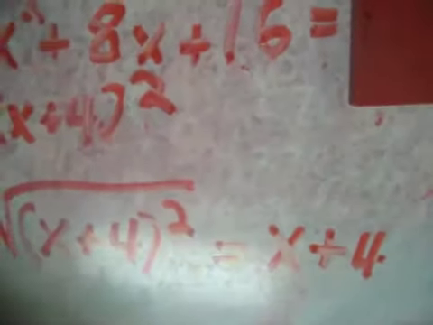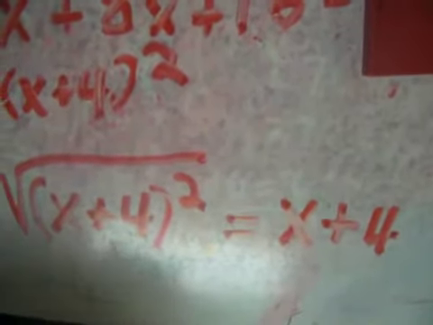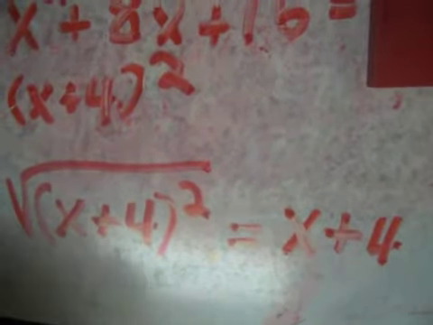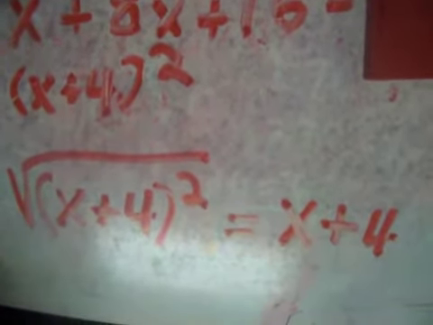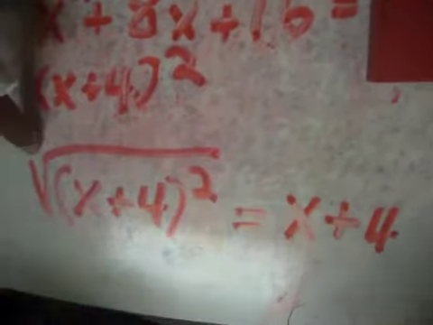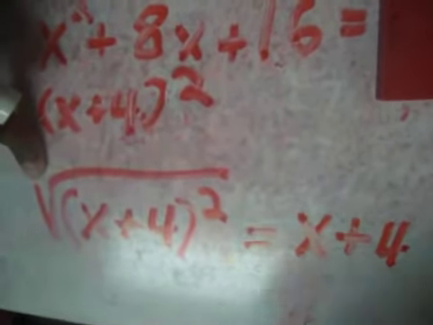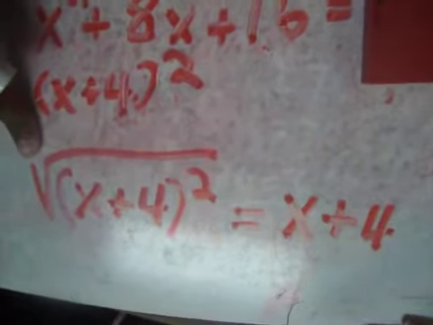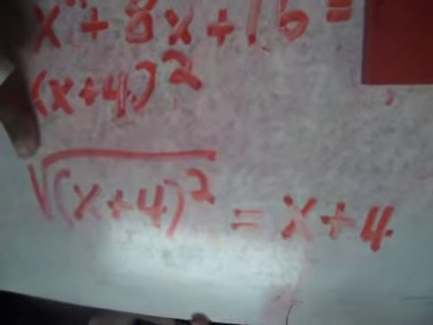X plus 4. And X plus 4. I'm just counting one side. So what do I have? X plus 4. You see it? That means... What does square root mean? We're making a square and counting one side. How many sides? One. Just one side. So what do I put?